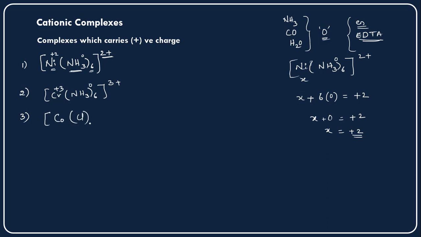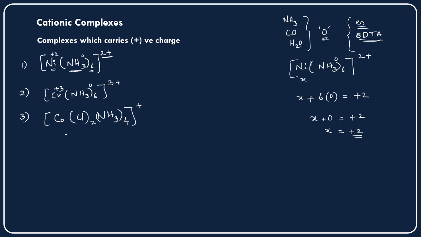The third example I want to give you is cobalt, Cl2, NH3 taken 4 times, plus 1 oxidation state. But if you calculate the oxidation state for the cobalt, it will give a different oxidation state.